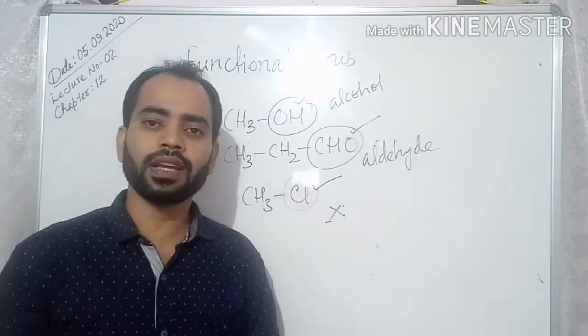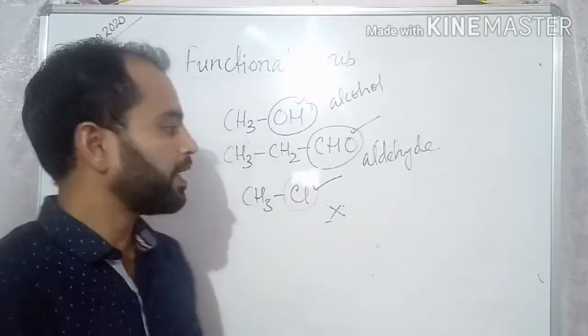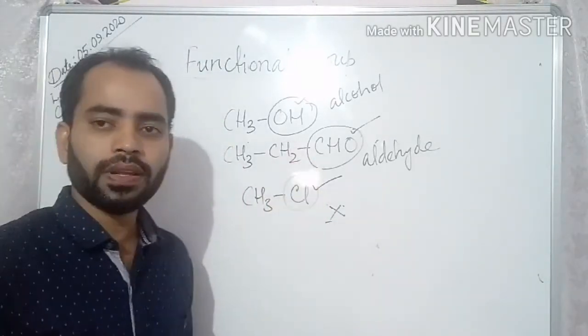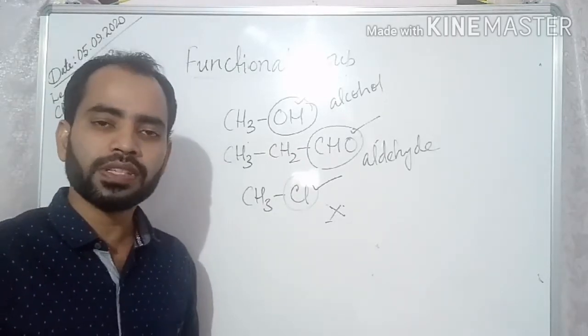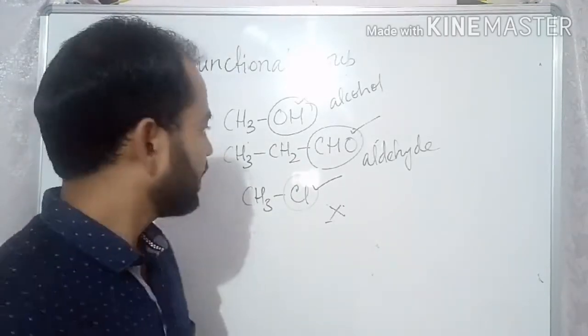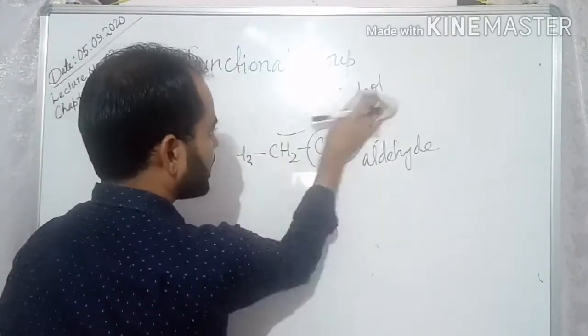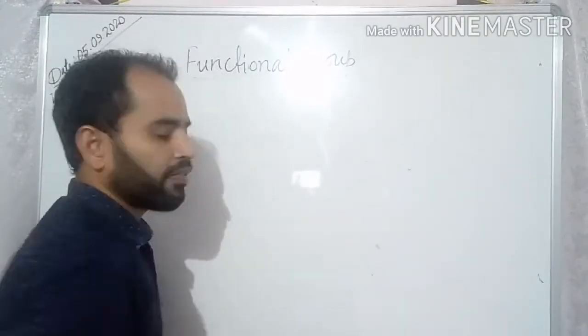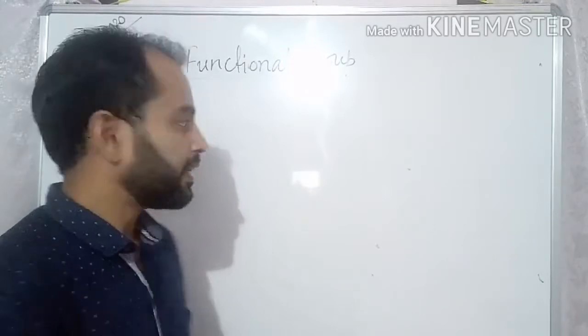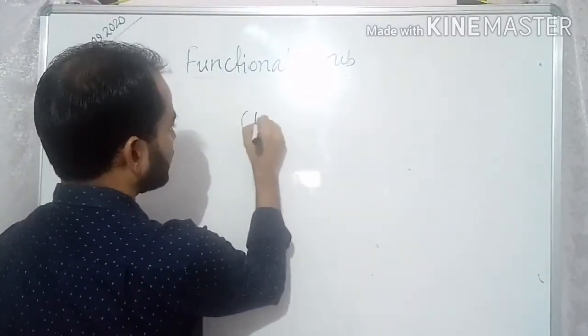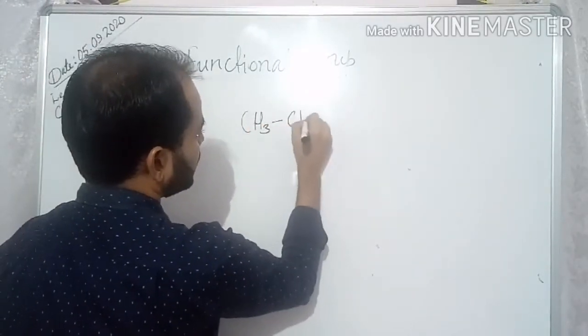Means the function or the chemical property of the compound depends on this particular atom or group of atoms. So it is called functional group. Hope it is clear. There are so many functional groups for ketone, amines. Then also you should remember